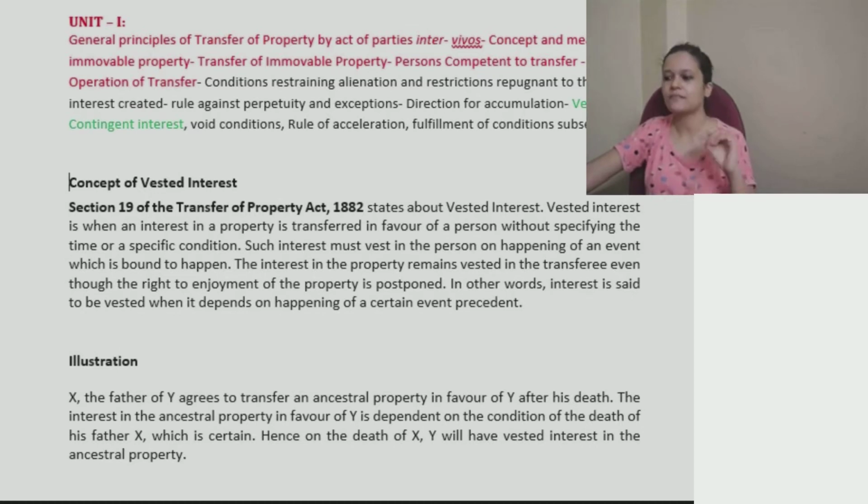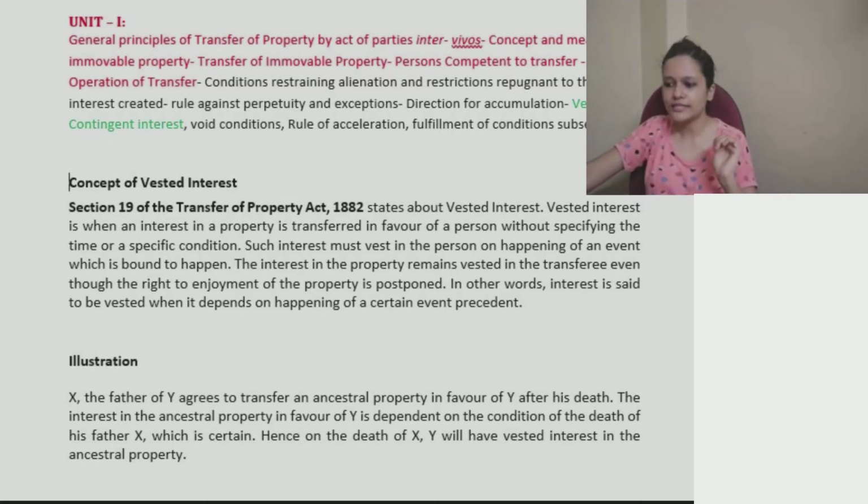Such interest must vest in a person on happening of an event which is bound to happen. Once I die, you will get rights to enjoy the property. So that will be nothing but vested interest, which is dependent on happening of some event which is certain to happen. Today or tomorrow, it is going to happen.